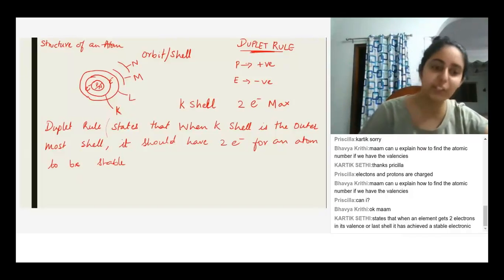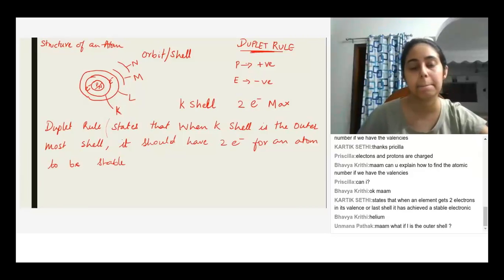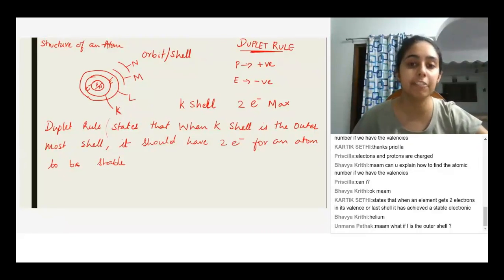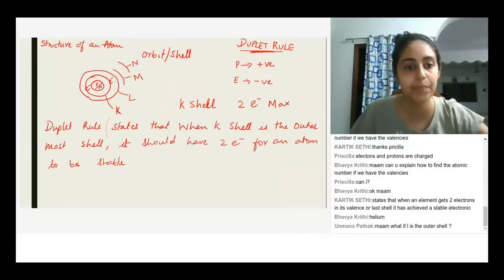Helium. Very good, excellent. Can the duplet rule also work if, suppose, the last shell has 2 electrons? If instead of the K shell, my last shell is M or N, then the duplet rule does not work there. There only the octet rule works, because the maximum number of electrons that the M and N shells will take in order to be stable is 8.